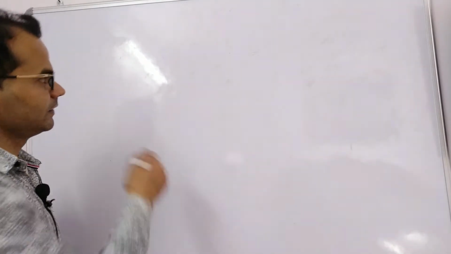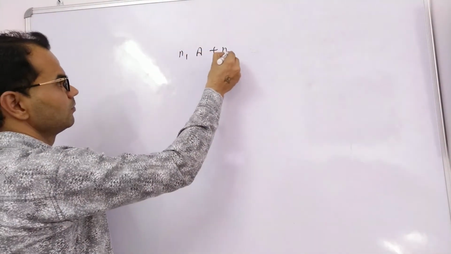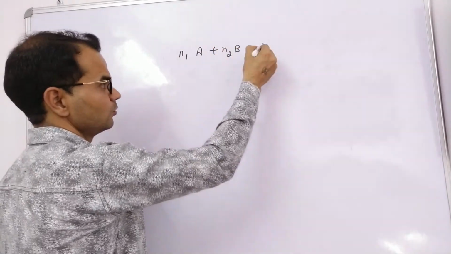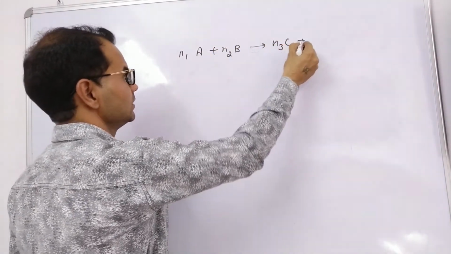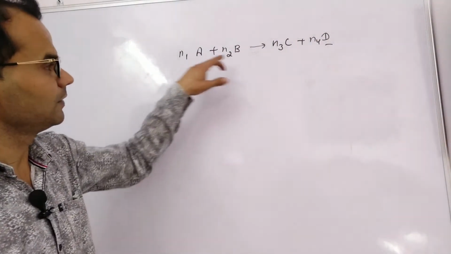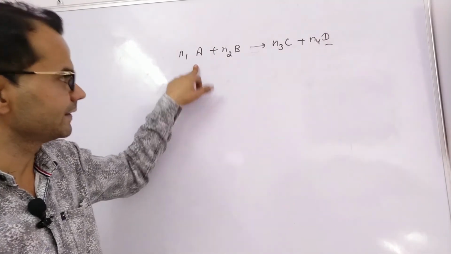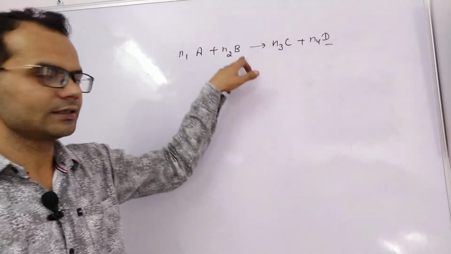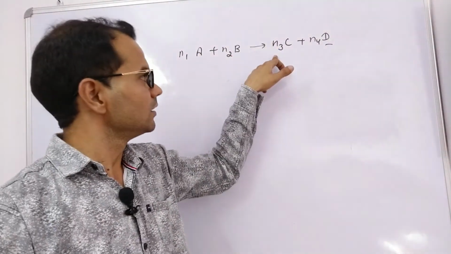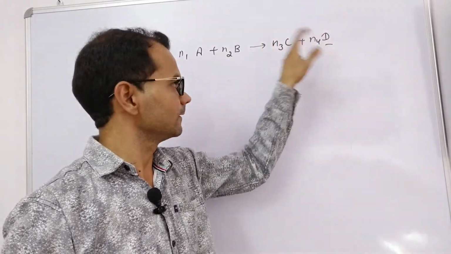For example, I have an elementary reaction: n1 A plus n2 B gives n3 C plus n4 D. A and B are the reactants, n1 are the moles of reactant A, n2 are the moles of reactant B, n3 are the moles of C and n4 are the moles of D.